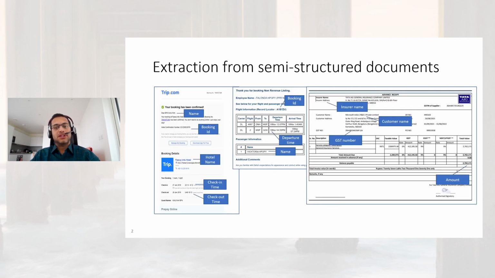Extracting data from semi-structured documents is an important and pervasive problem which arises in many real-world situations. This can be extracting fields like name, booking ID, hotel name from a booking email in HTML format, or fields like insurer name, customer name, and amount from a scanned image of a receipt or an invoice. We call these documents collectively as form documents.